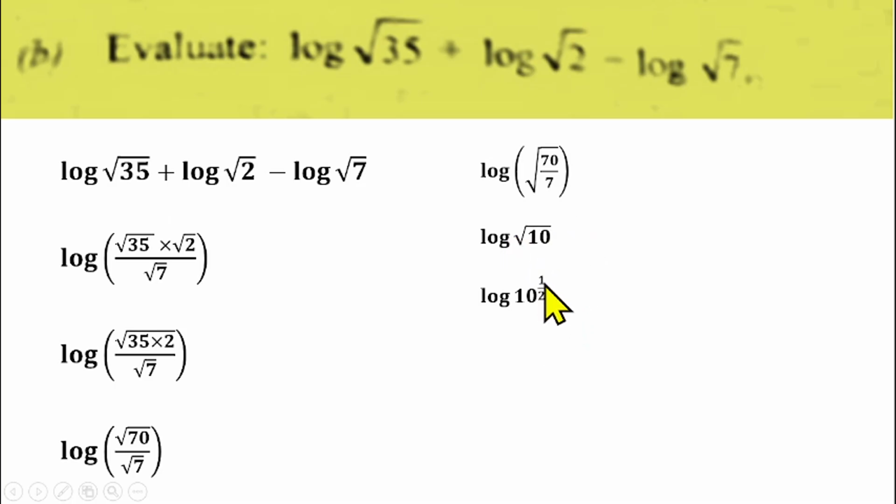So according to the law of logarithm, this power will come to the front. You have half log 10. And don't forget that this log is in base 10. So log 10 base 10 will give us 1. So that will give us half times 1. That will give us a half as the final answer for question number 11B. And if you want to understand how to simplify surds, also check my video where I explain everything on surds on my channel as well.